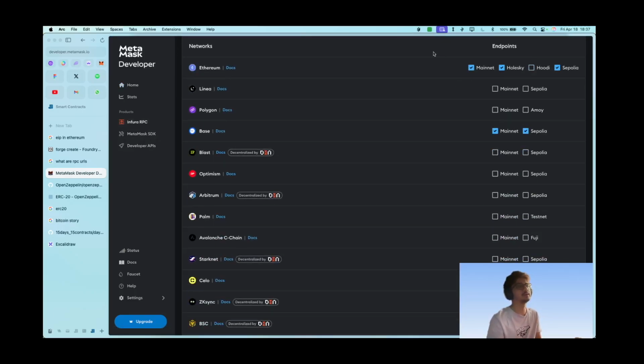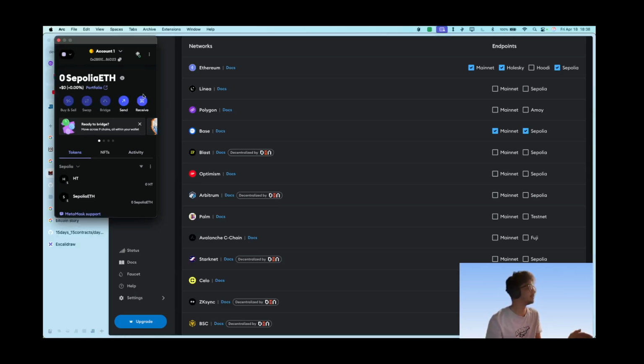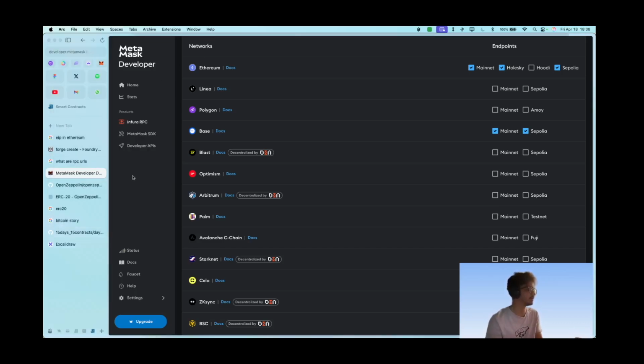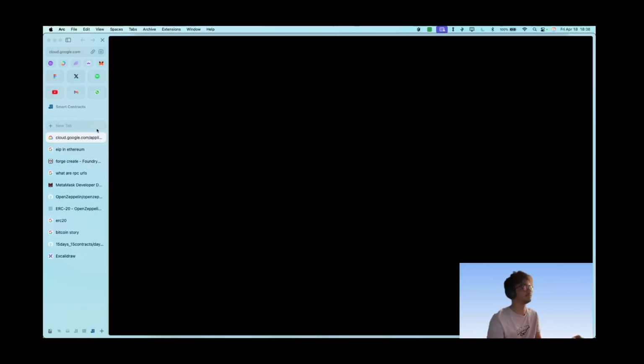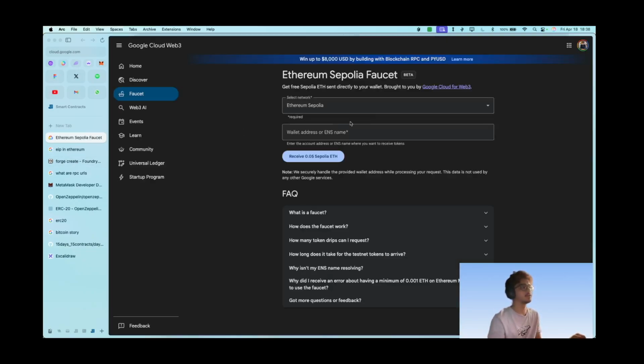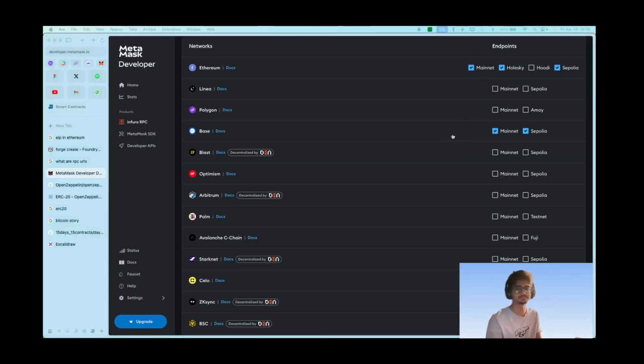So I need the Sepolia endpoint, so I'll go to Ethereum and I'll tick on Sepolia and you'll get your private key. So let me just set up those private keys and a private key for the wallet that I'll be using to deploy it. That wallet is here. This is the wallet which has some Sepolia ETH. If you want some Sepolia ETH, the best place to go is Sepolia Faucet, Ethereum Sepolia Faucet from Google. This is the Cloud Google Web3 platform. You can get 0.05 ETH for each day, so it will be more than enough for your deployment to be covered. So I'll just pause this and I'll get back in a second.